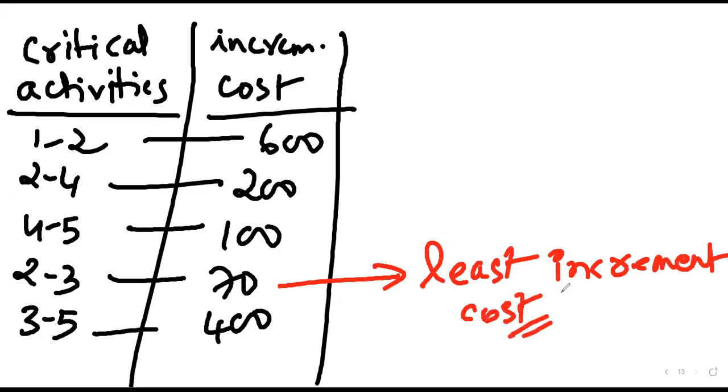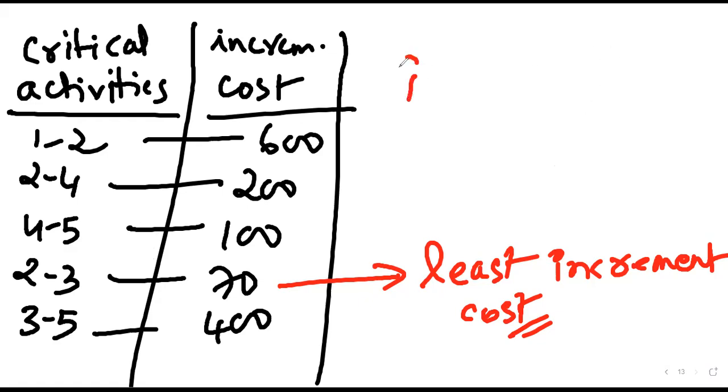So this is the least increment cost. But the only problem here is, can we select this activity for the duration reduction? No, sir. What is the problem here? What will happen if we reduce the 2-3 activity by 1 day? The critical path will become non-critical. Correct. That is the reason why.